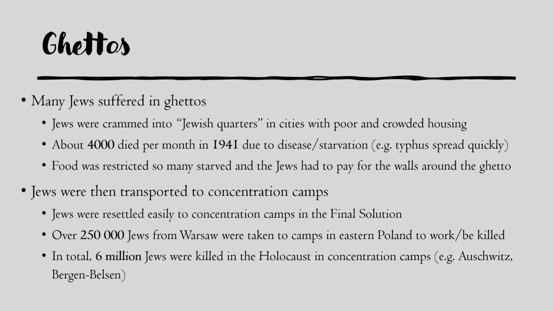A second effect was that they could now be easily transported to concentration camps. Because they were all gathered together in specific areas of the city, they could be resettled easily to the concentration camps in the final solution, which we'll find out a bit about soon. So over 250,000 Jews from Warsaw in Poland were taken to camps in eastern Poland to work, to do forced labour or to be killed. And in total, because they could be transported easily, 6 million Jews were killed during the Holocaust in extermination camps like Auschwitz and Bergen-Belsen.